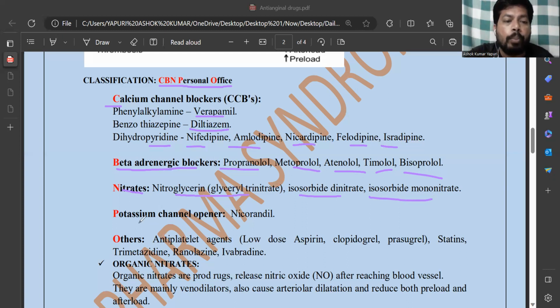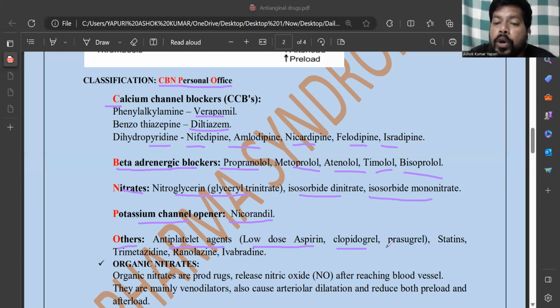And next, potassium channel opener. The potassium channel opener is nicorandil, known as a coronary vasodilator. It causes relaxation of blood vessel smooth muscle on the coronary blood vessel and increases the coronary blood flow to the heart. Another category of drugs is anti-platelet drugs in the form of low dose aspirin to prevent platelet aggregation, to reduce clots or thrombus in the blood vessel.